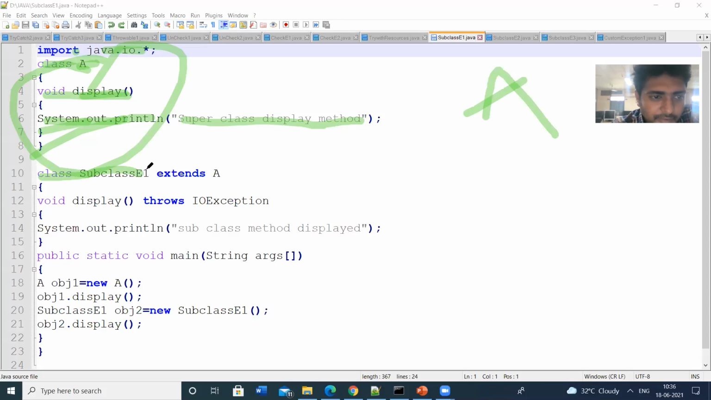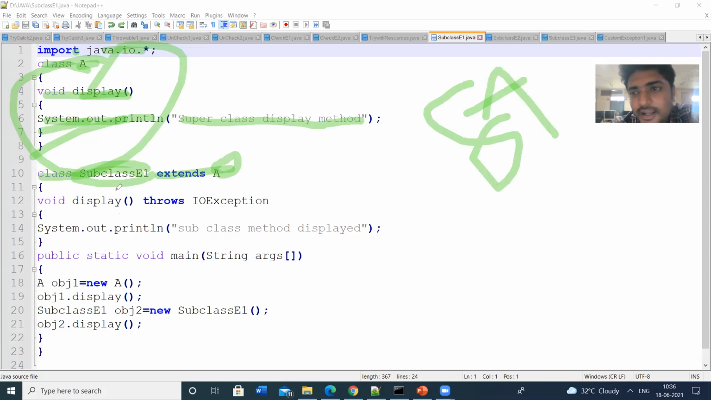Next, class subclass E1. Subclass E1 is a subclass which extends the properties of class A. Class A is the superclass. So subclass E1 can access the class members, that means the display method. This subclass E1 also uses the display method, so that is the method overriding.